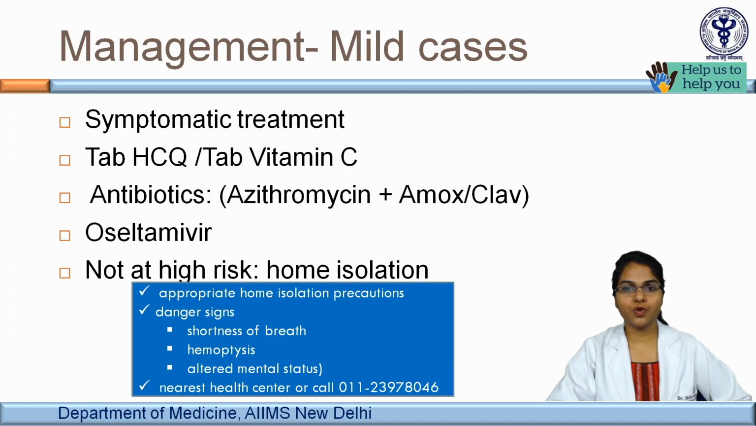Patients who are advised home isolation need to take appropriate home isolation precautions. They should be warned of danger signs like shortness of breath, hemoptysis, or altered mental status. If any occurs, they need to visit the nearest health center or call the helpline number.